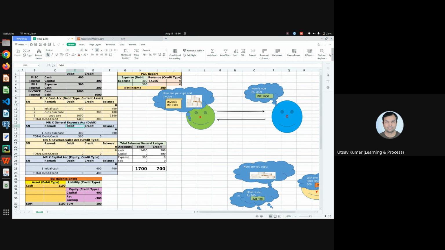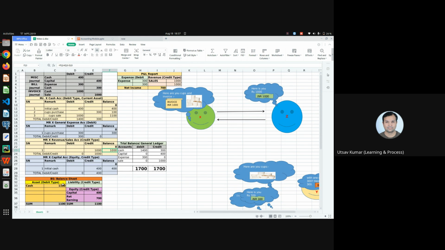This is expense. This is my revenue. Sales is a credit type account. I am doing a credit of 1000. Because of the credit, my balance increased by 1000. It should, because sales revenue is a credit type account, and with a credit the balance should increase. It is increased to 1000. So this is also done.